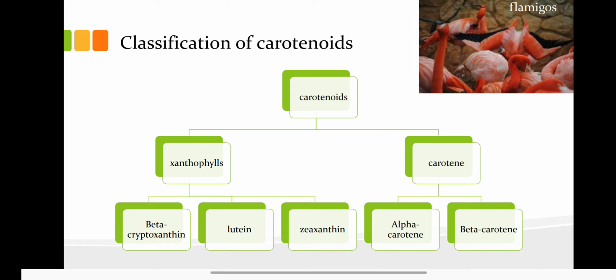Now we will discuss the classification of carotenoids. There are over 600 carotenoids known in nature. Carotenoids are mainly classified into two categories. One is xanthophyll, the second is carotene. And xanthophyll and carotene are further classified into other subtypes.